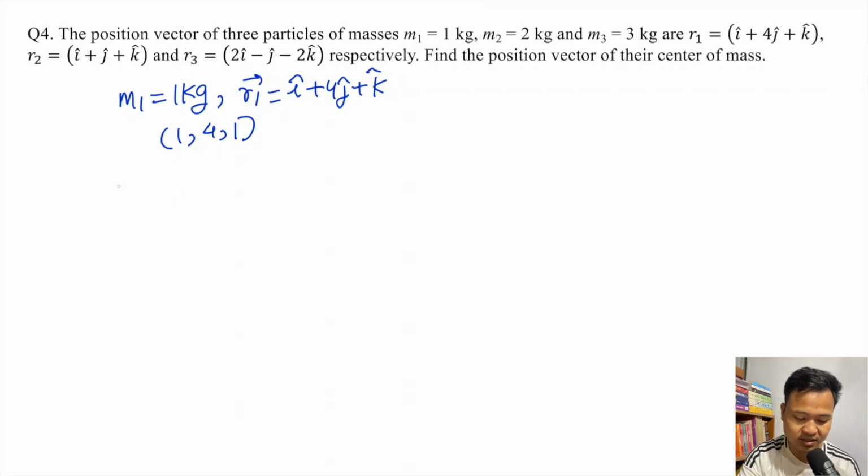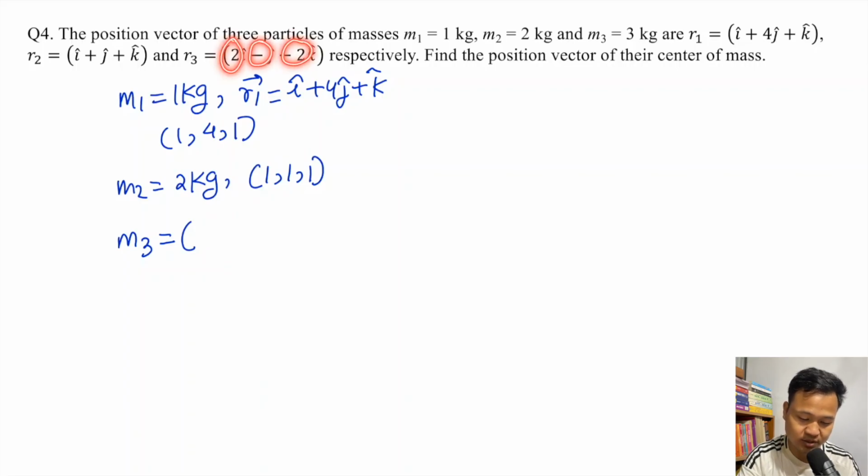Similarly, m2 is 2 kg. So what is r2? You look at this r2: 1 i cap, 1 j cap, 1 k cap. That means this is at 1, 1, 1. Now m3: here if you look at m3, you have 2, minus 1 and minus 2. So 2, minus 1, minus 2.